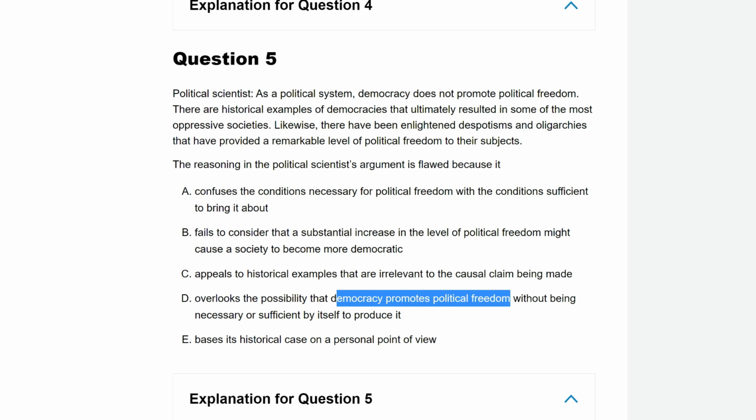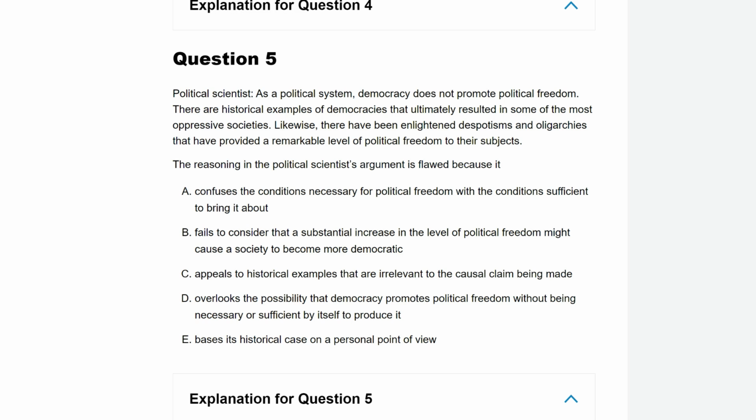It's a much softer, smoother argument that admits it's not perfect, doesn't use any super strong language like irrelevant. I can see in answer E, we're talking about a personal point of view. They're not bringing personal matters into it. I think D is a smooth and strong argument.